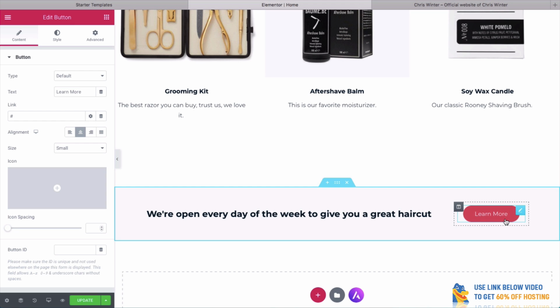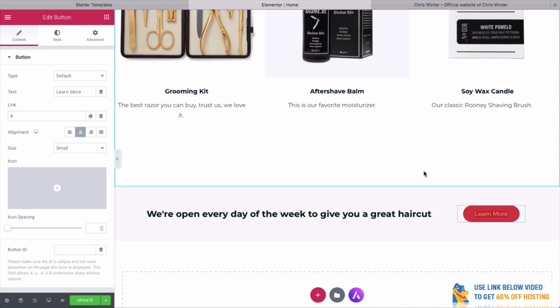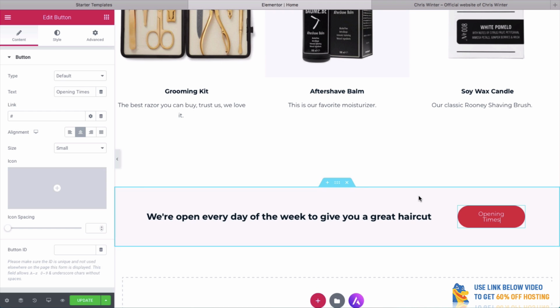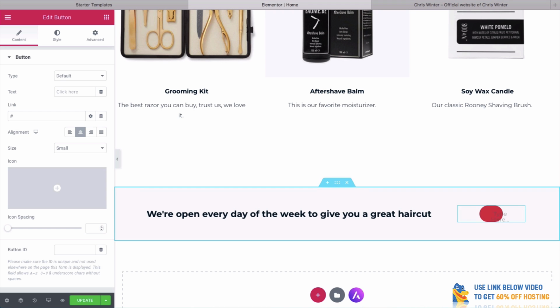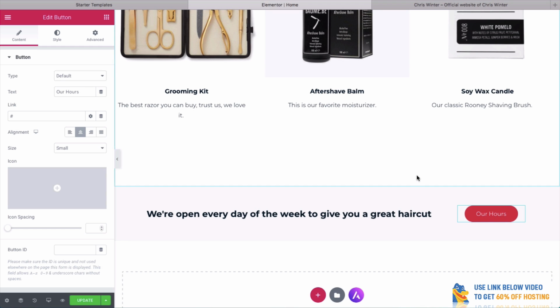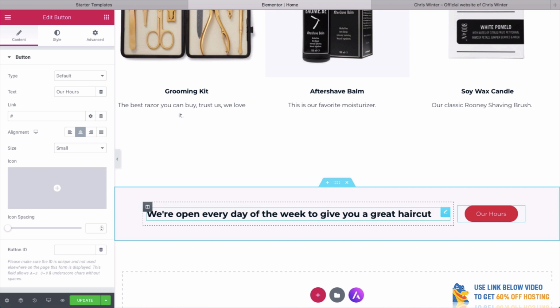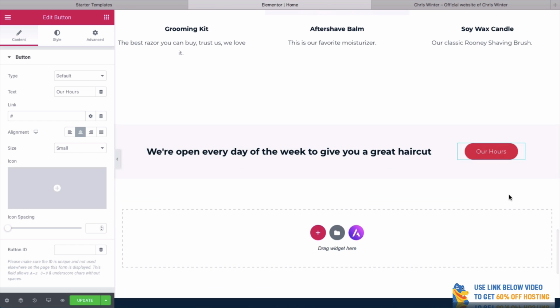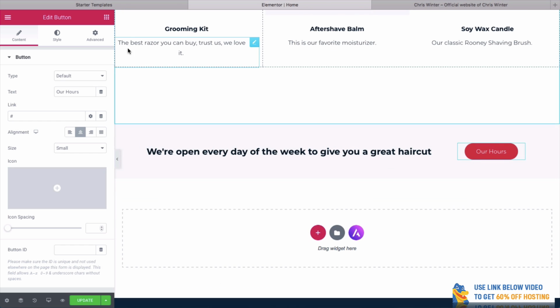How about this? We can change this button and we'll change it to opening times. No, it's a little bit long. Hours. There you go. So if people want to come here, they're going to be able to see that they're open every day and they can also see our hours. We can change that later on and add in our opening hours.